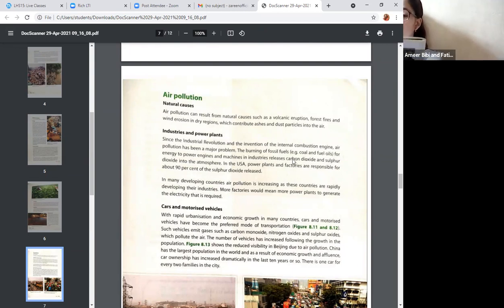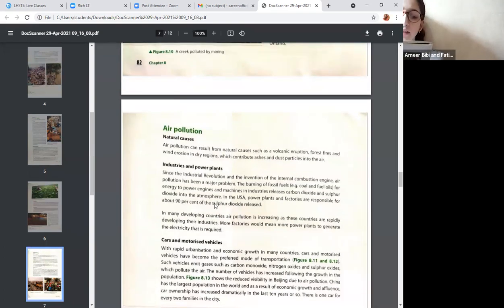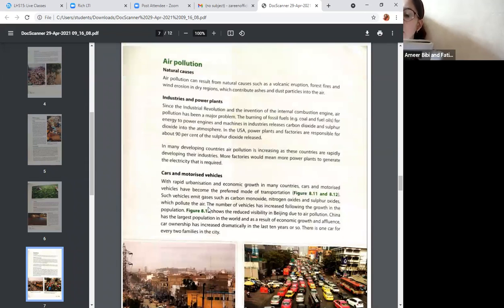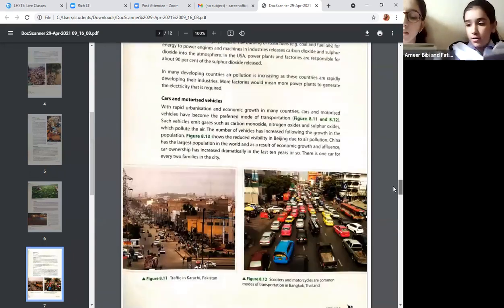The burning of fossil fuels, for example coal and fuel oils, for energy to power engines and machines and industries, releases carbon dioxide and sulfur dioxide into the atmosphere. In the USA, power plants and factories are responsible for about 90% of the sulfur dioxide release. In many developing countries, air pollution is increased as these countries are rapidly developing their industries. More factories would mean more power plants to generate the electricity that is required.